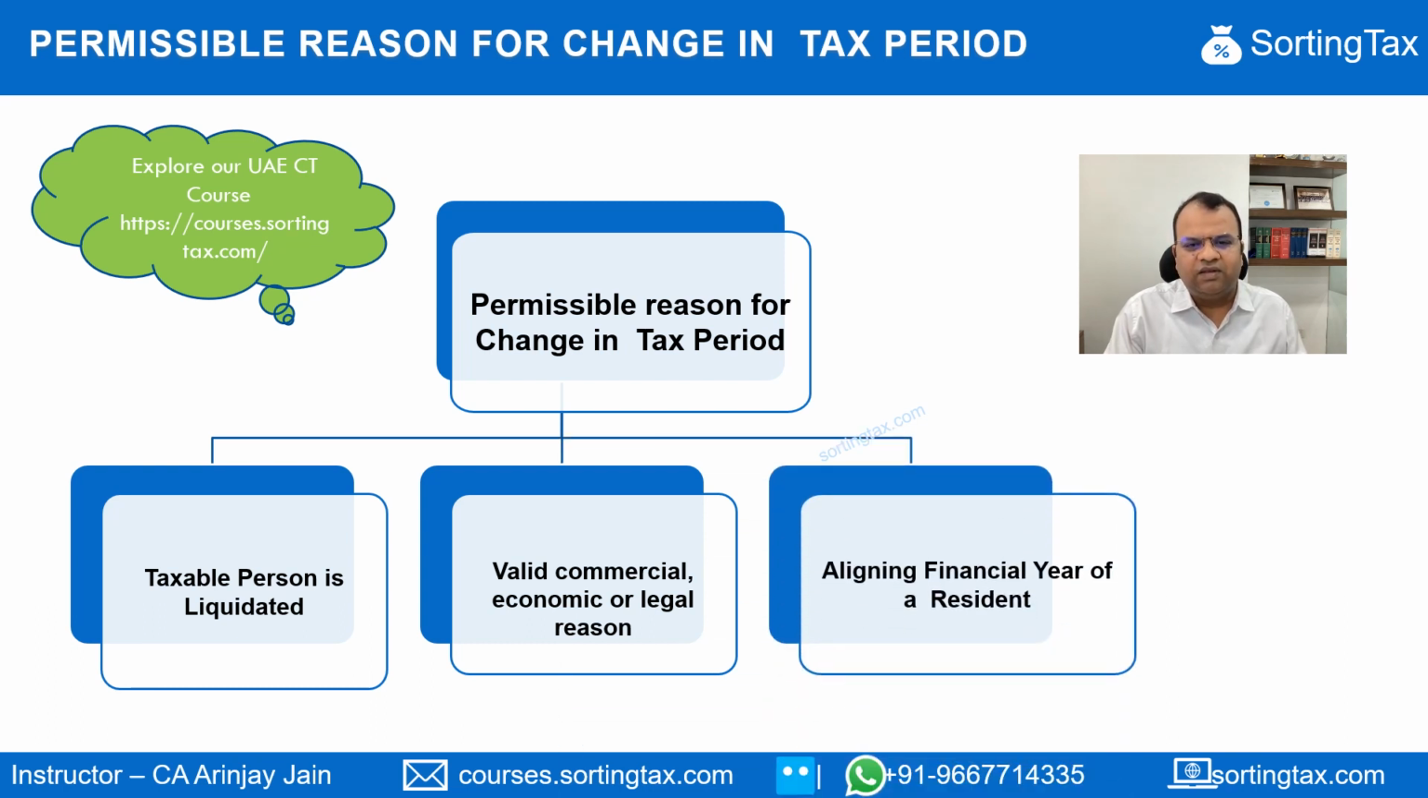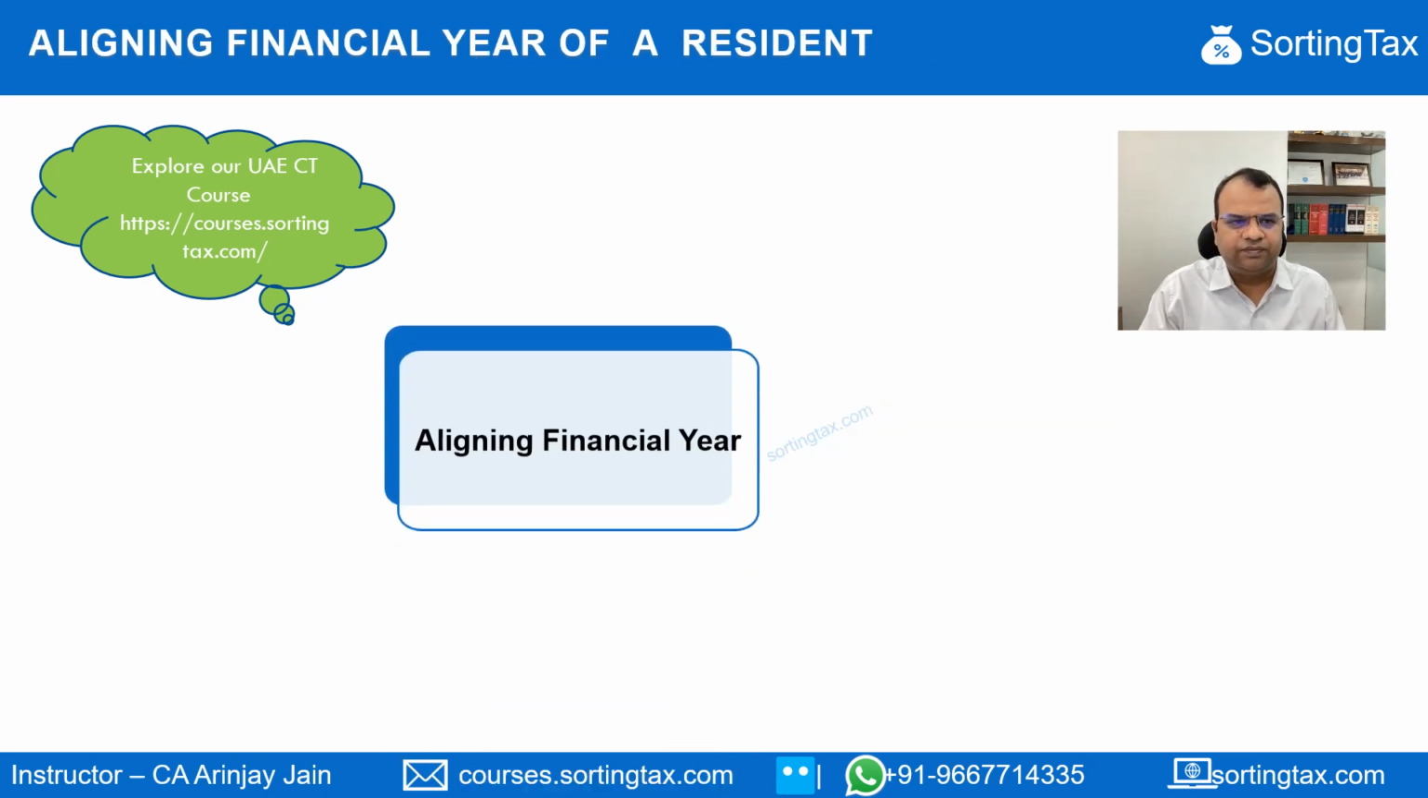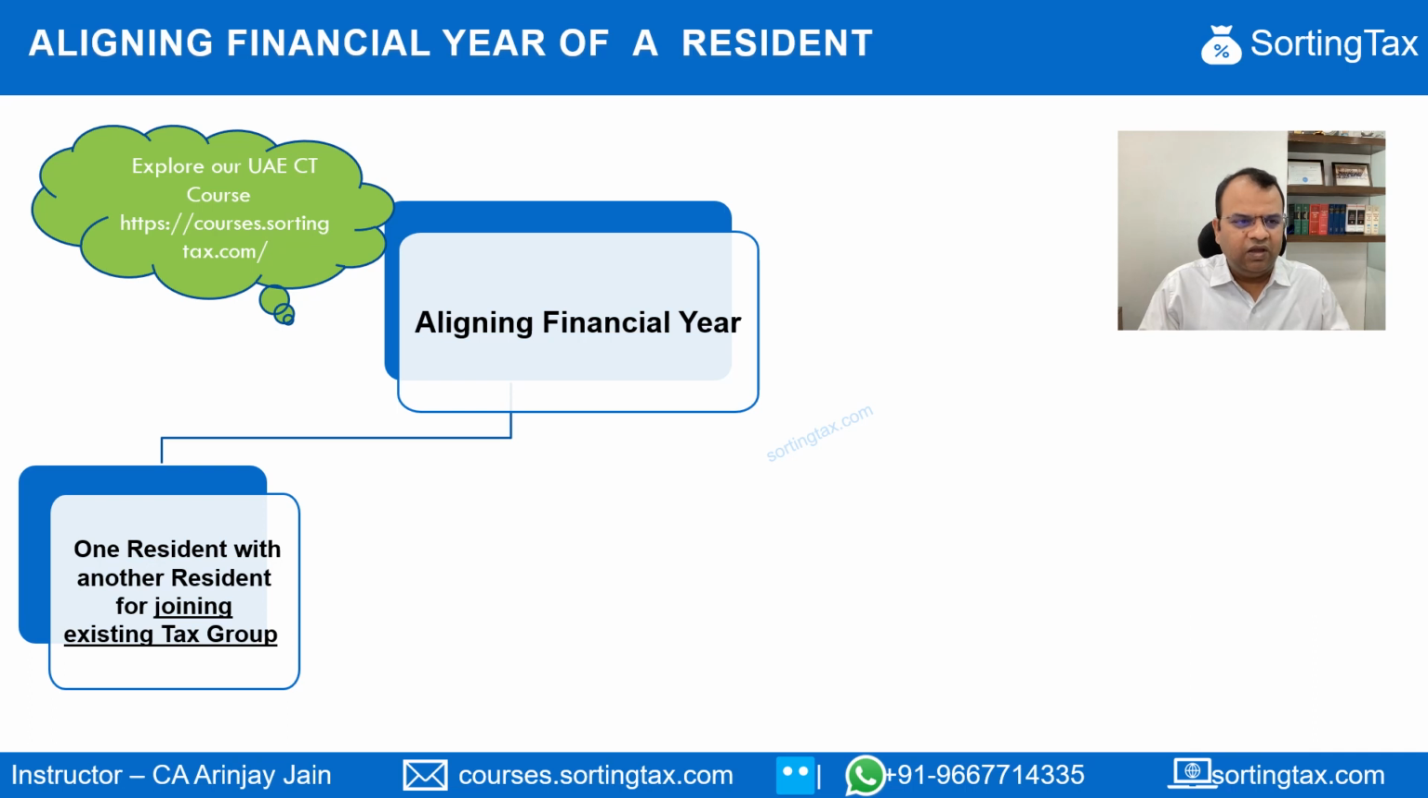The third one is that there is a need for alignment of a financial year of a resident in the UAE. Now, this could be in several cases, right? And when these cases will arise is something which we have discussed in the next slide. So, if there is one resident in UAE, let's say company A, let's say there's a group X group.